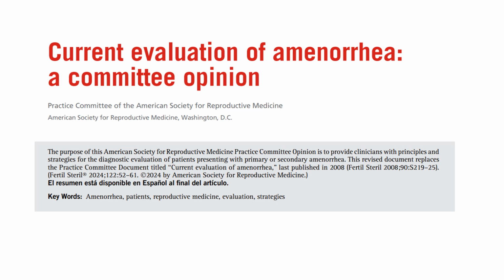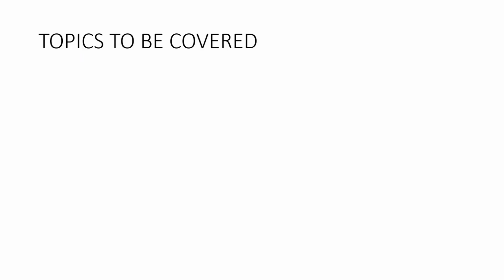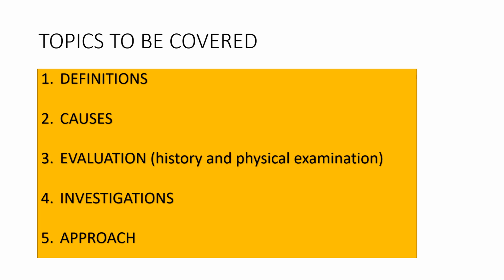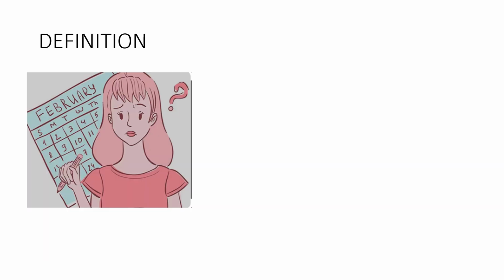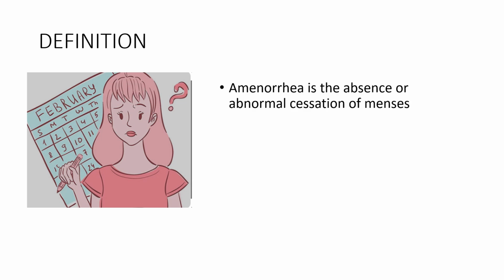The reference for this PPT is the current evaluation of amenorrhea, a committee opinion, ASRM 2024. In this video, we will be covering the definition, the causes of amenorrhea, evaluation of amenorrhea, the investigations which will be needed, and the approach. Coming to the definition of amenorrhea, it is the absence or cessation of menses. Absence is primary amenorrhea, or abnormal cessation is secondary amenorrhea.